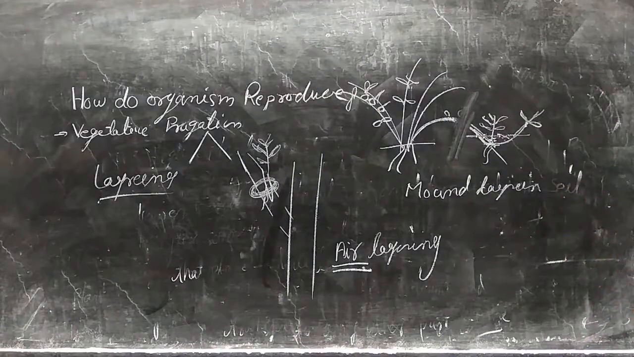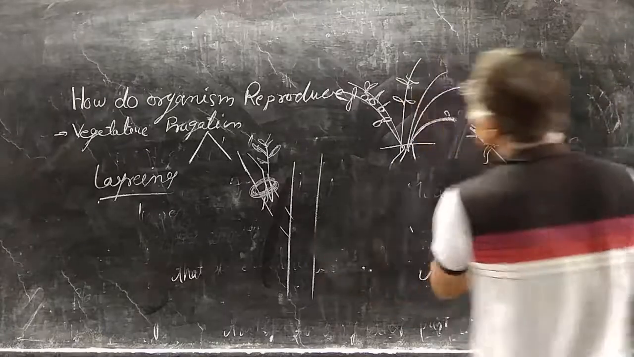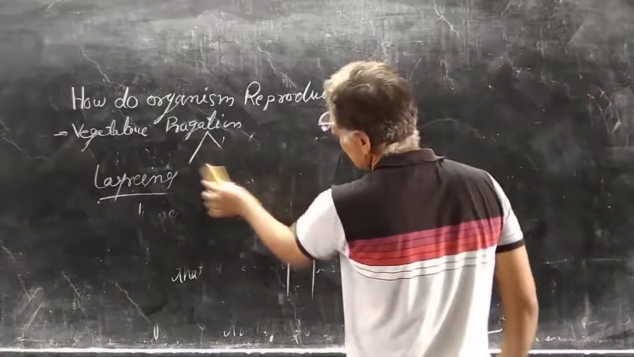So these three types of artificial vegetative propagation occur in plants, through which we can produce and multiply different types of plants.